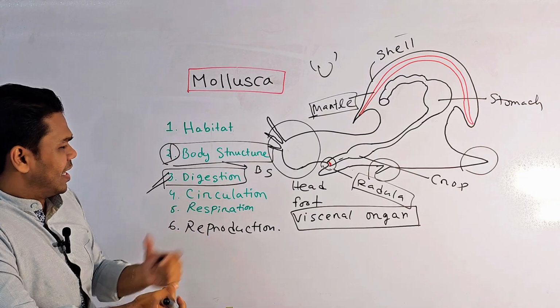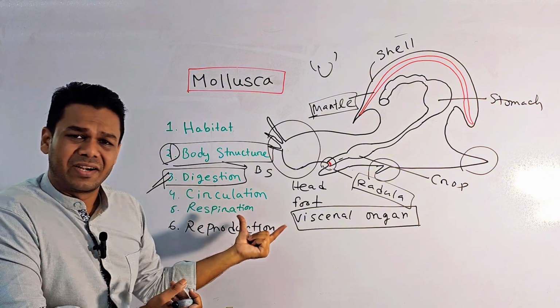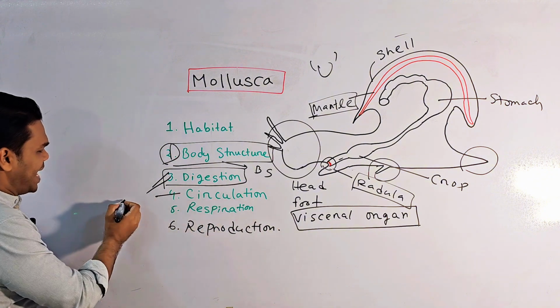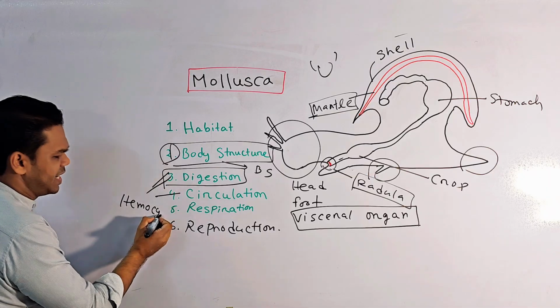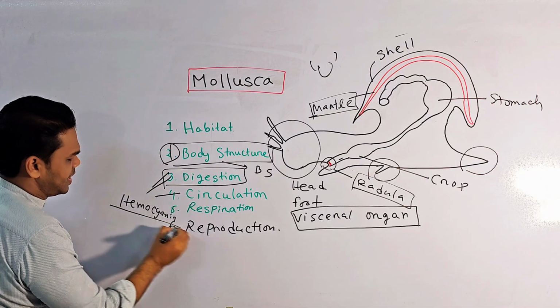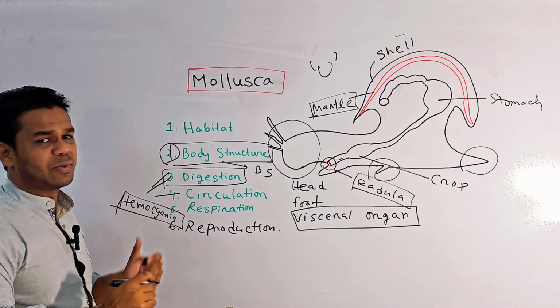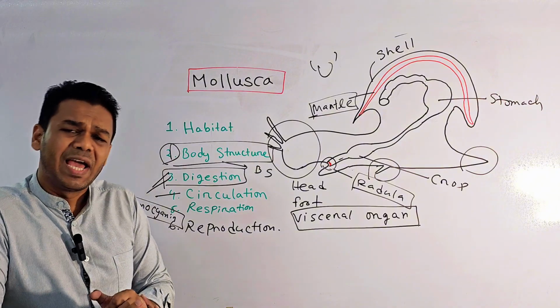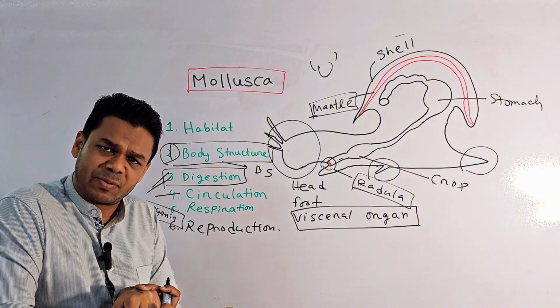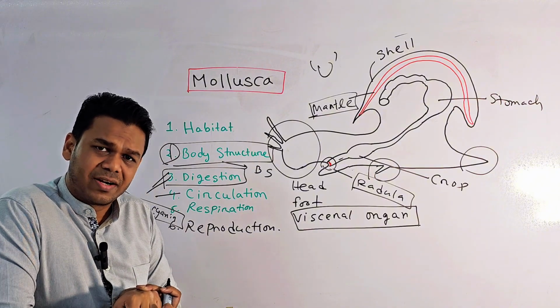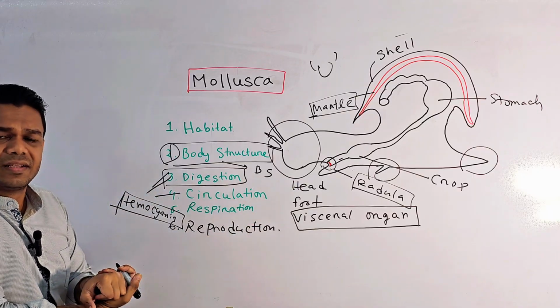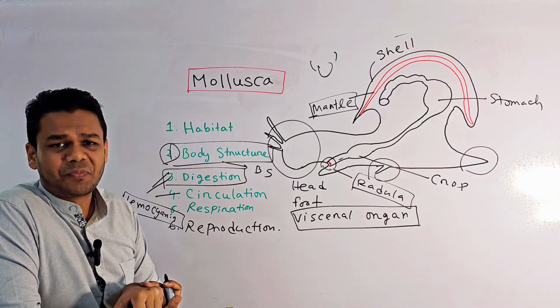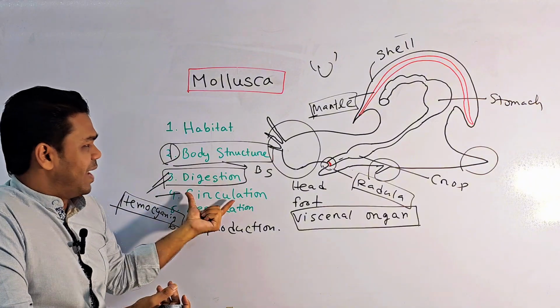They have blue blood, because their blood contains the pigment hemocyanin. This pigment is responsible for the blue color. We have hemoglobin, which is responsible for red color, and they have hemocyanin, which is responsible for blue color.